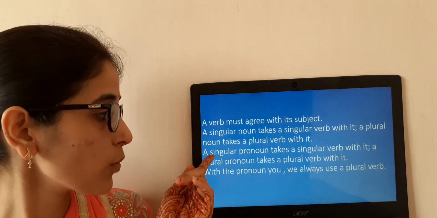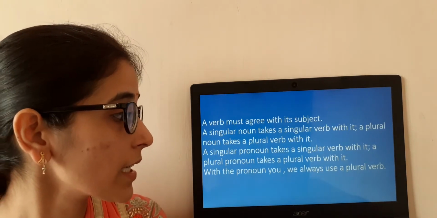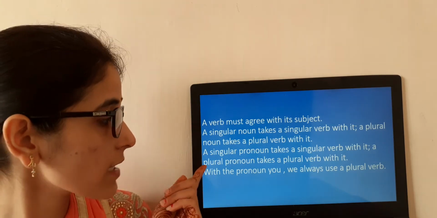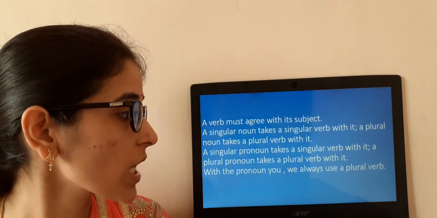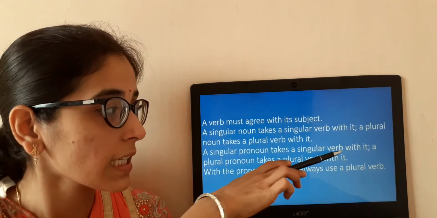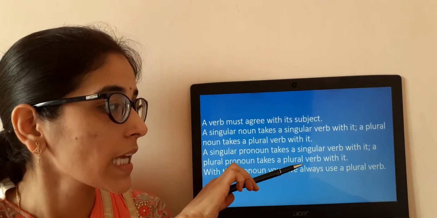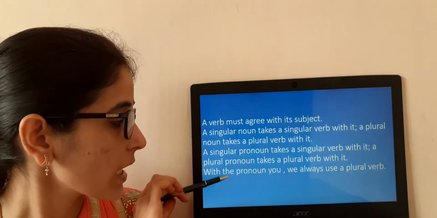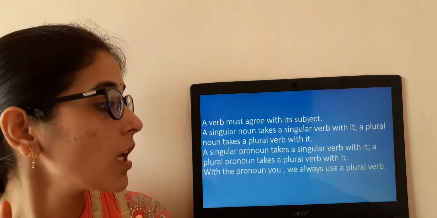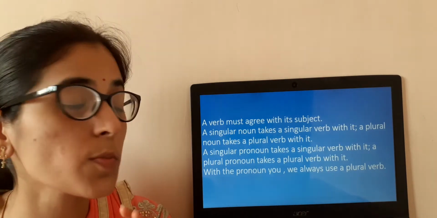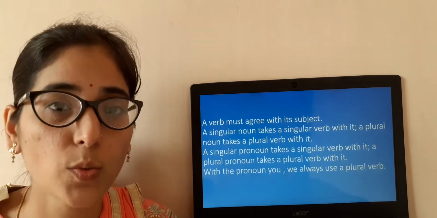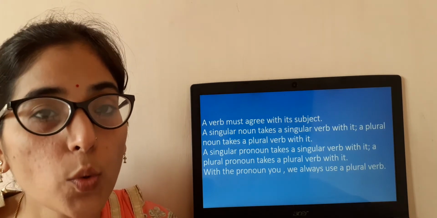Clear? Then what happens? Third point, a singular pronoun takes a singular verb with it, and a plural pronoun takes a plural verb with it. That means what? Singular pronoun takes singular verb and plural takes plural verb. Clear? Next one, with the pronouns you and we, always use a plural verb.